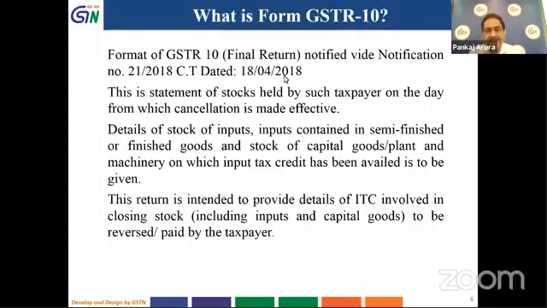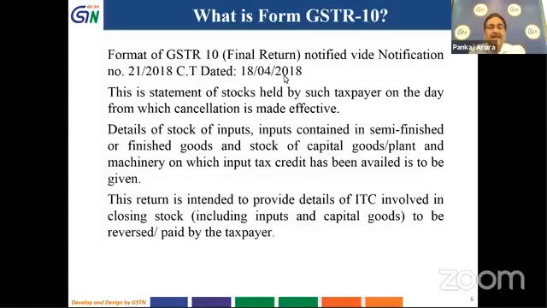So in this statement, such taxpayers have to enter the details of the stock of inputs and the inputs contained in the semi-finished goods as well as the finished goods, and they have also to enter the details of the capital goods and plant and machinery on which stock they have availed the input tax credit.